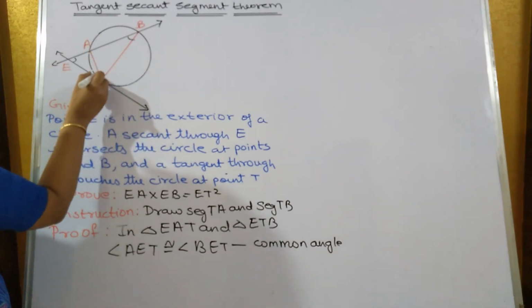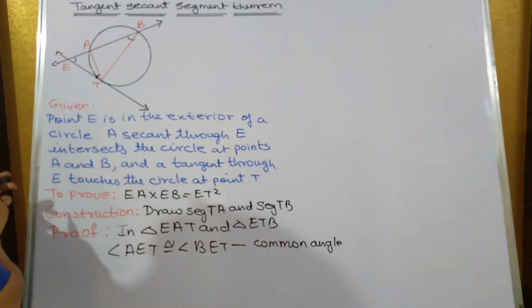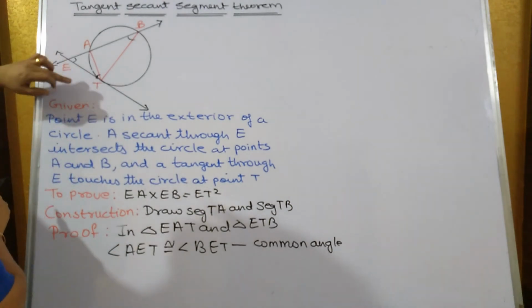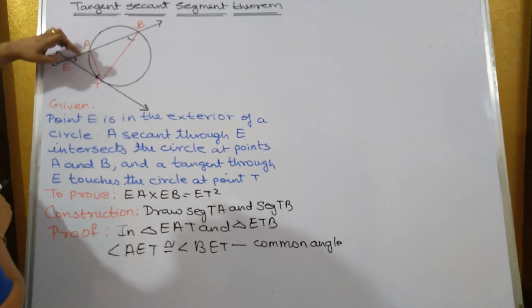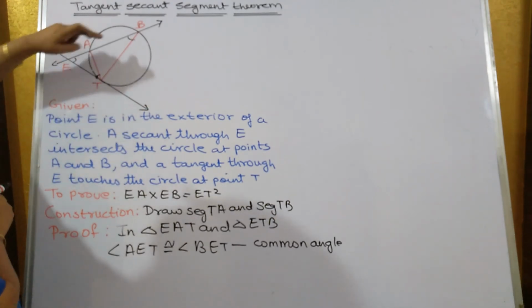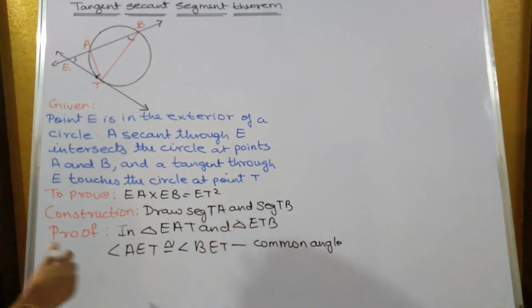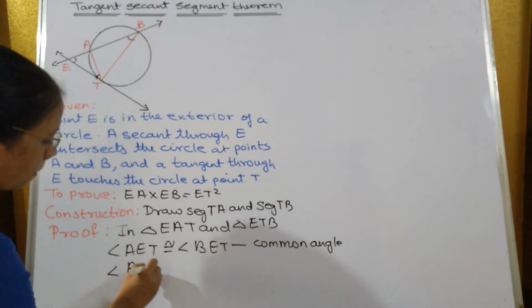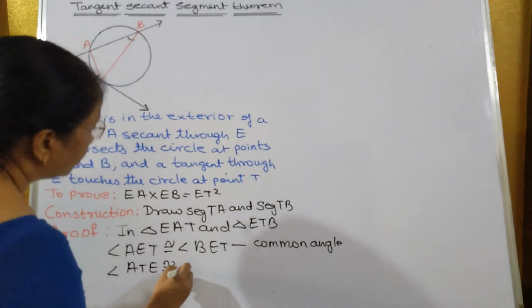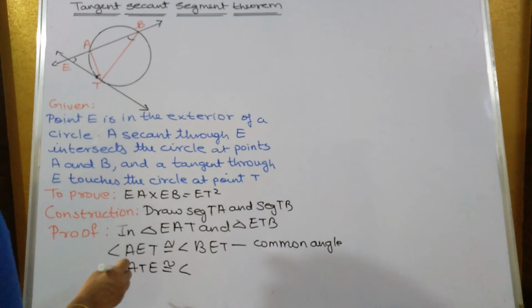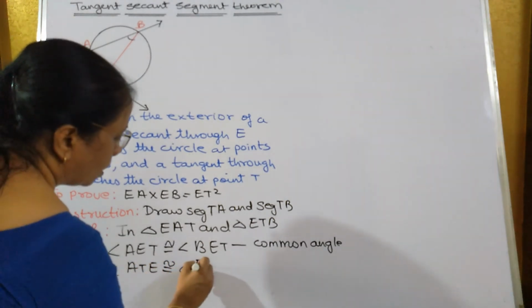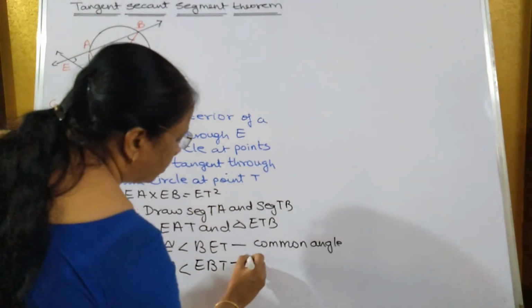So the angle between tangent and secant is equal to what? Half of arc AT. So both are half of measure arc AT, therefore this angle and this angle will be equal. Therefore angle ATE is congruent to angle EBT. Reason what you'll write?